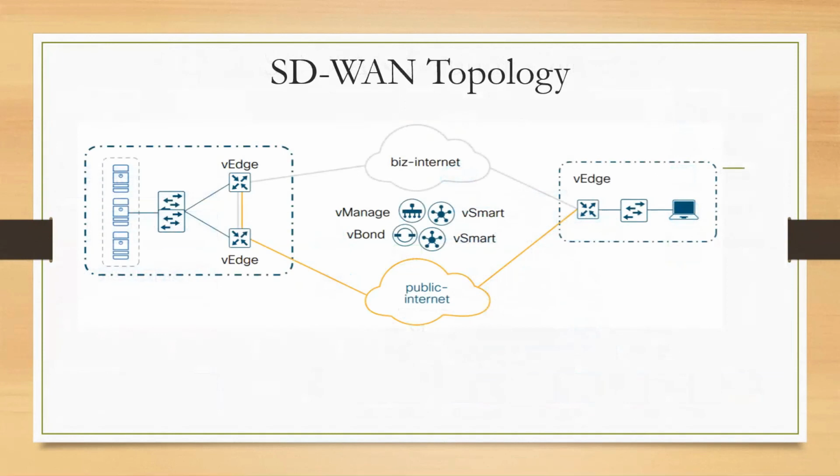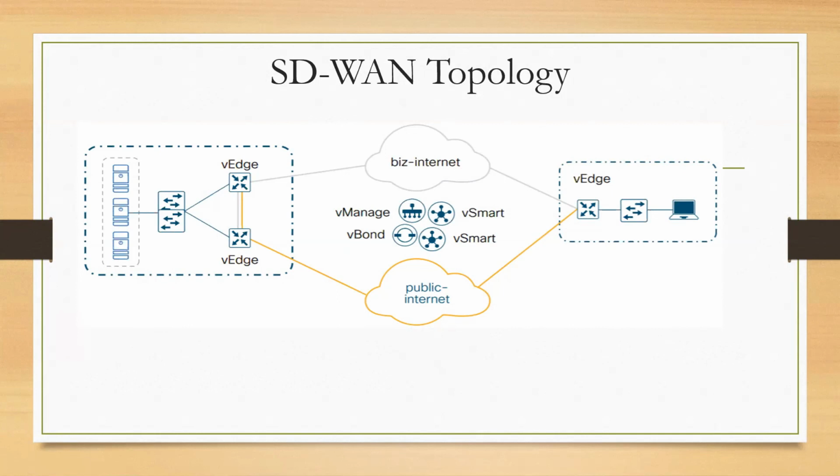Moving on, we have the SD-WAN topology. In the SD-WAN topology, overall, we have one location which has two vEdge routers, and another location has one vEdge router. Both of them have two different transports. When I say two different transports, in this case, both are internet. The only way to differentiate one internet from the other is that we have to give them a color, and it is nothing more than a VLAN number, right?